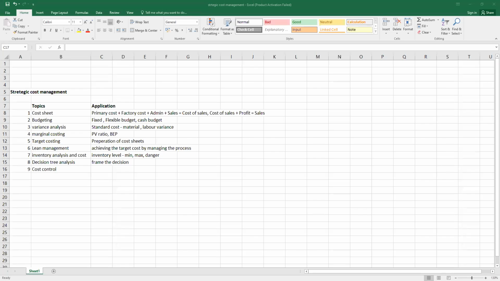Done, ma'am. Done? Okay, let's move ahead then. Let's start with a very simple case. Very simple case. How we are expected to evaluate or to apply whatever we have learned.